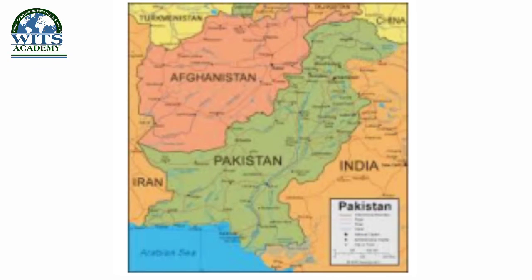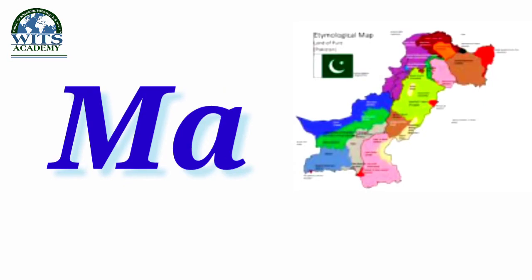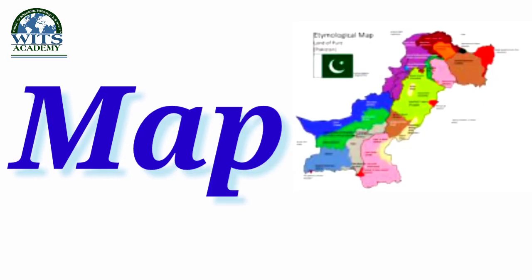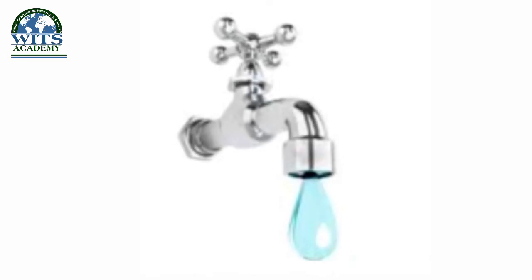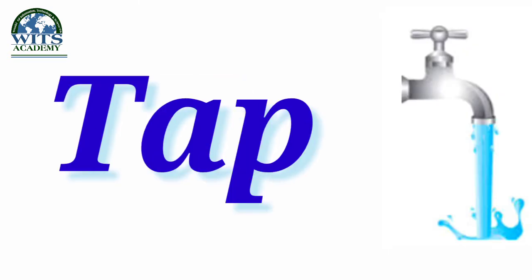C-A-P, cap. This is map. Map. Spelling of map is M-A-P, map. M-A-P, map. Third object is tape. This is tape. Spelling of tape is T-A-P, tape.